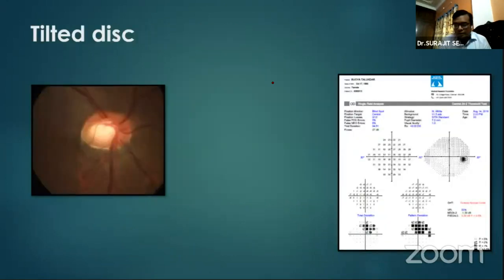Another common example, this is a tilted disc. So in this tilted disc also, sometimes it's difficult to assess the inferior neuroretinal part, which side the disc is tilted. The corresponding area of this peripapillary atrophy can project some field defects like this. We have to keep all these things in mind, whether it corresponds with the neuroretinal rim thinning or not, or whether an RNFL defect is there or not.